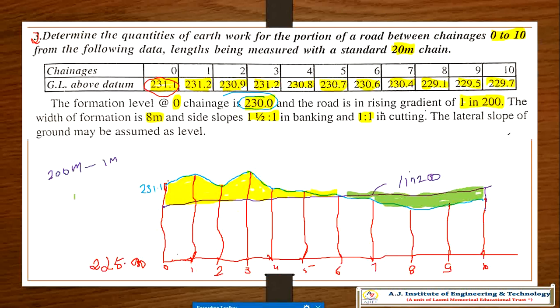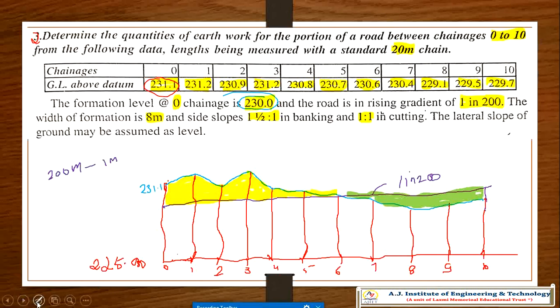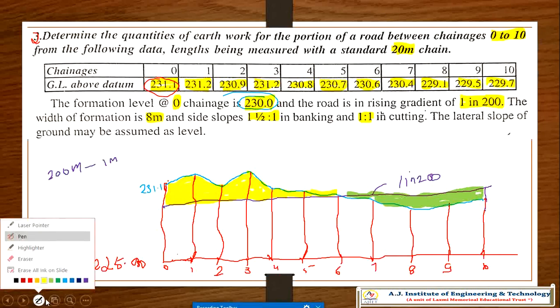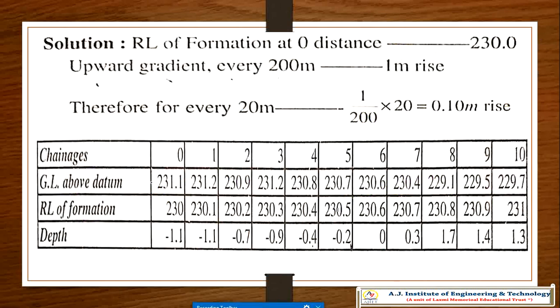Now, if every 200 meter is 1 meter rise, then every 20 meter how much rise? 20 by 200 is how much? 0.1 meter.